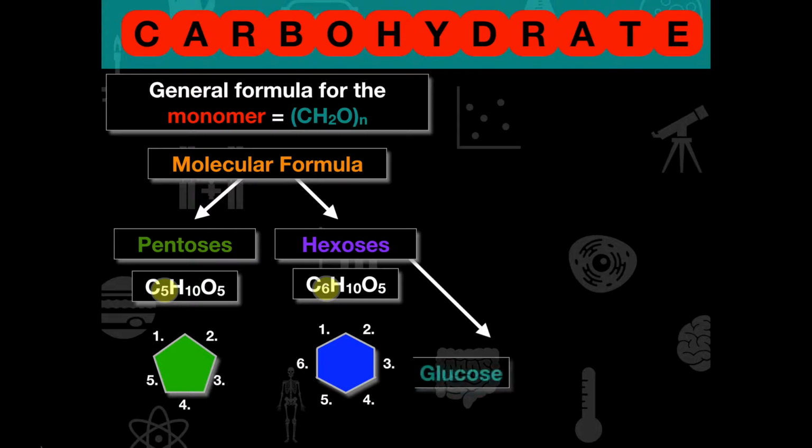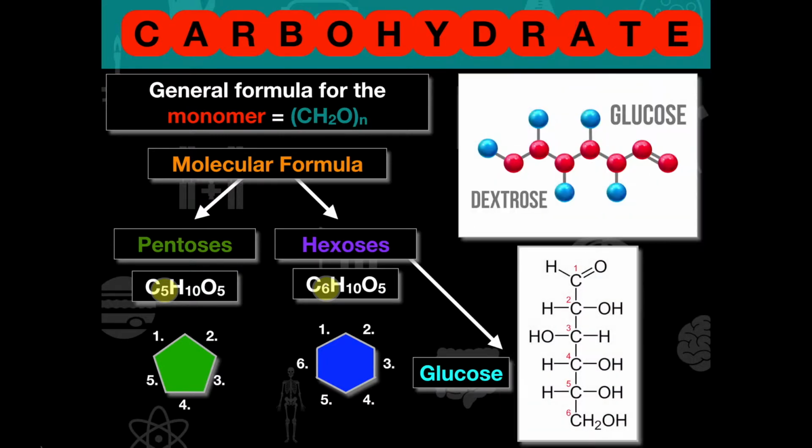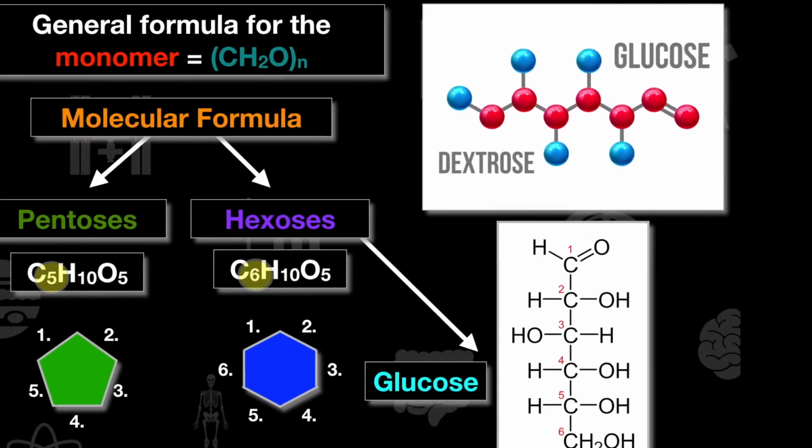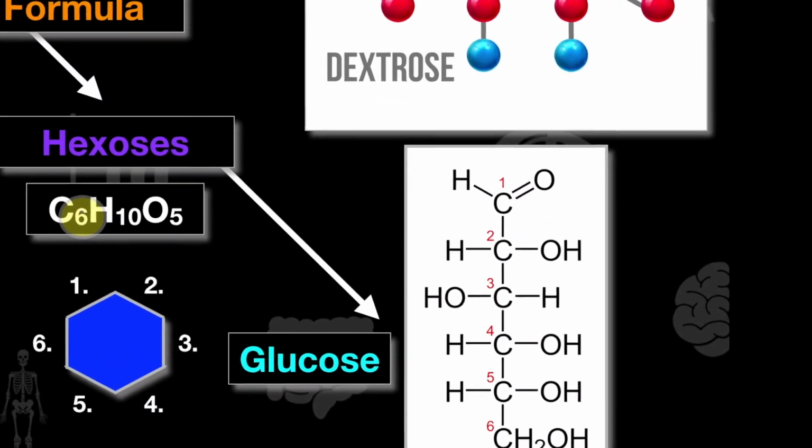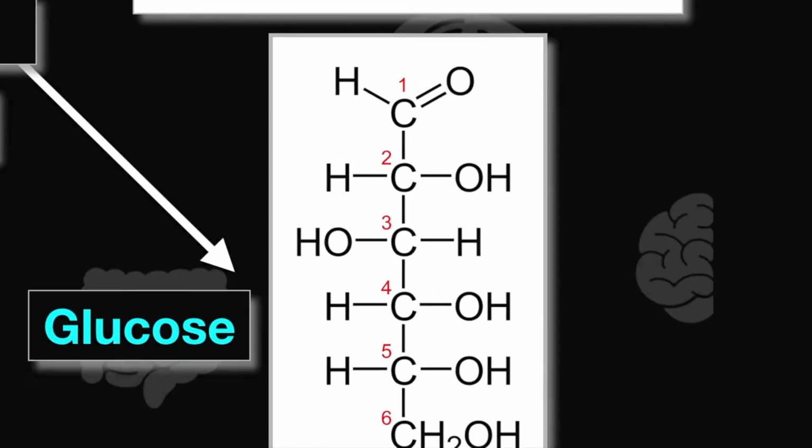So this is significant because dependent upon whether we have a pentose or a hexose, it's going to have different functions in our bodies, and we can link these monomers together to create different disaccharides and different polysaccharides or different polymers of these two monomers. So we're going to look at glucose. Glucose is one of the most important molecules in your body because it's directly involved with the generation of energy and ATP in your body. And we can see it has 1, 2, 3, 4, 5, 6 carbons in its backbone, so therefore it's a hexose.